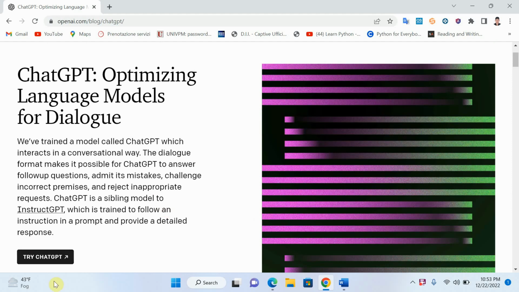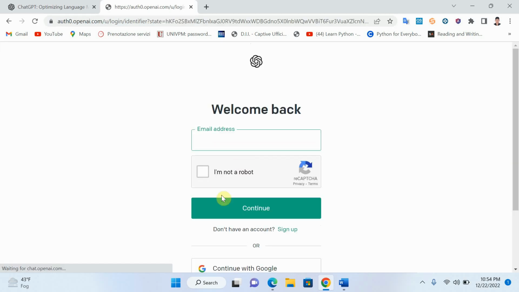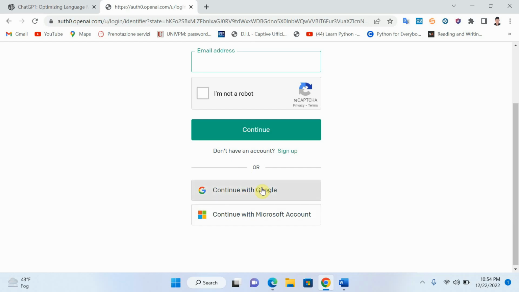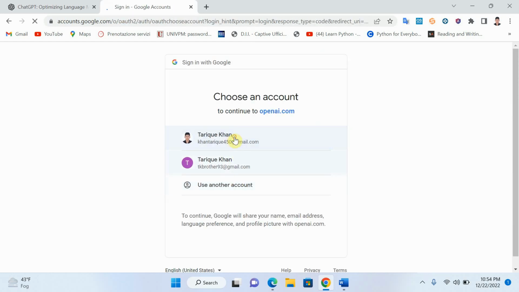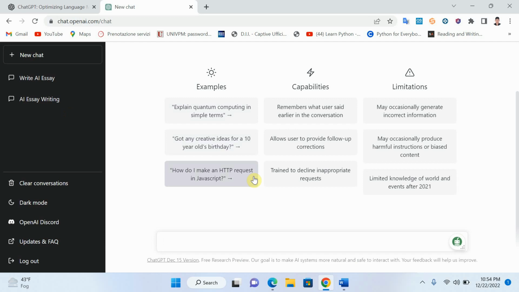So let's start. Try ChatGPT, click on it. If you have an account, just click on login. If you don't have one, just sign up. I will click on login. I have a Google account, so I will continue with Google, right? And I will click on my Gmail account. Okay, fine. I'm already logged in to my account, so now I can ask any question and it will give me an answer.